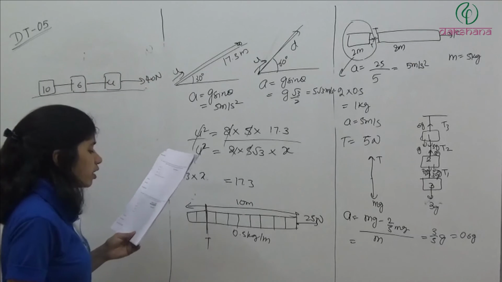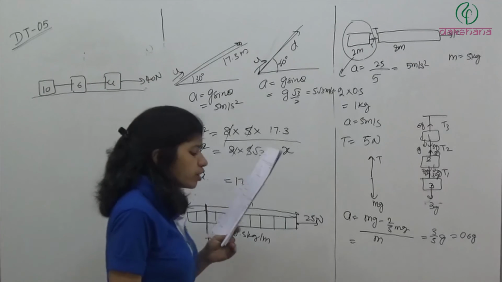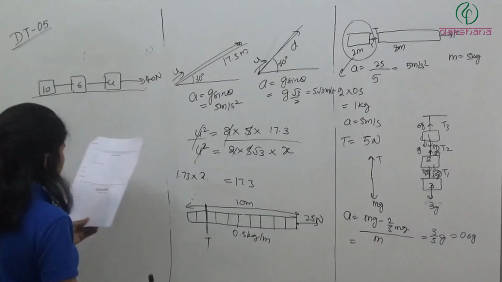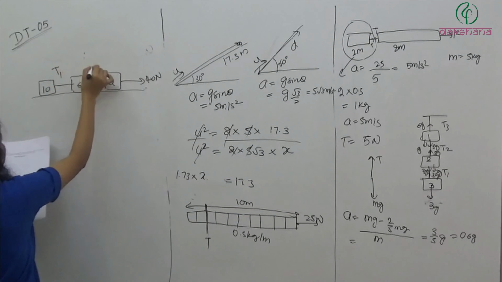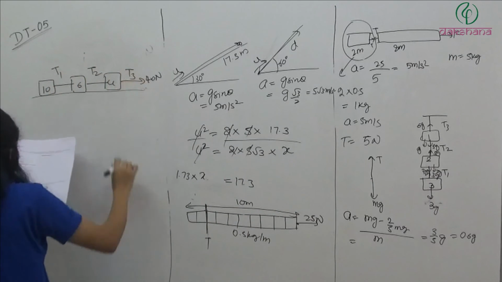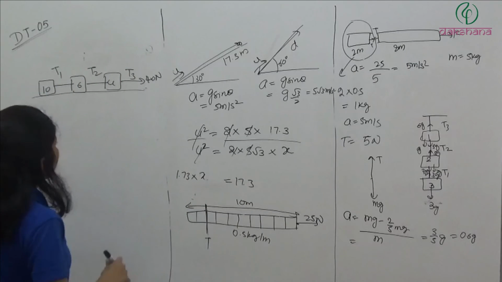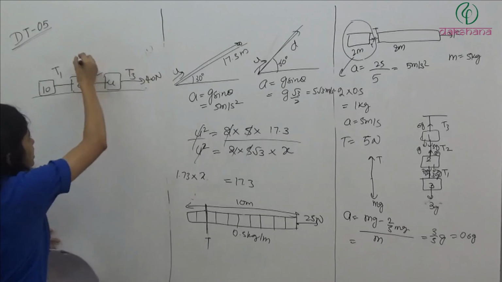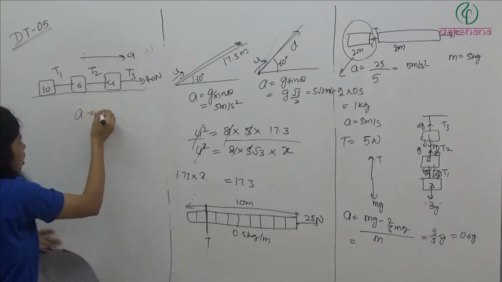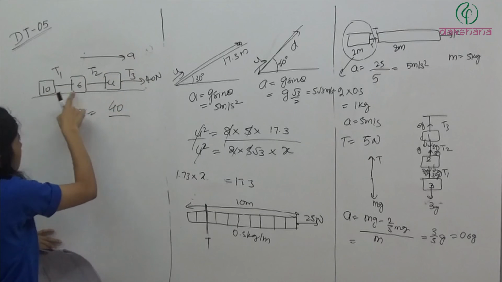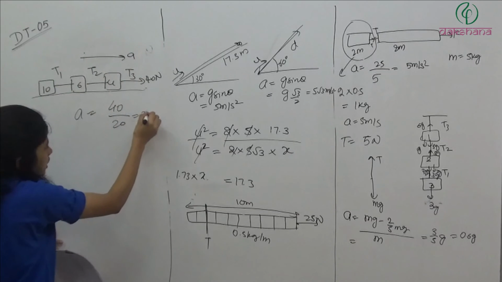The tension T2 will be, this is T1, this is T2 and this is T3. T3 is equal to 40. Then how much will tension T2 be? So here this complete system will move with the same acceleration. Acceleration of the system is 40 divided by 10 plus 6 plus 4, which is 20. It is 2 meter per second square.